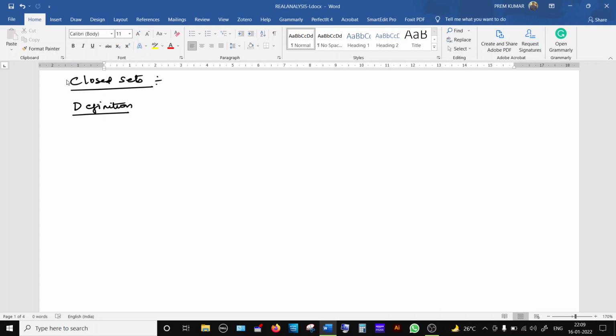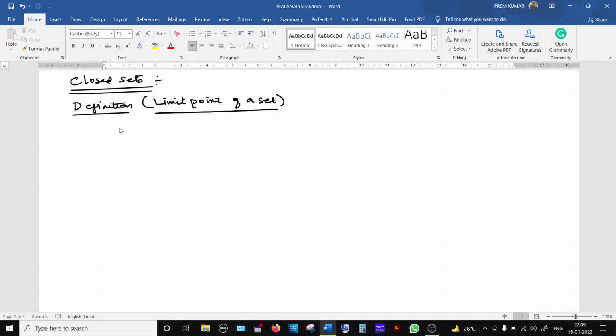This is a topic. The topic is closed set, and the first definition is what is called a limit point of a set in a metric space. In general, we call it a metric space.